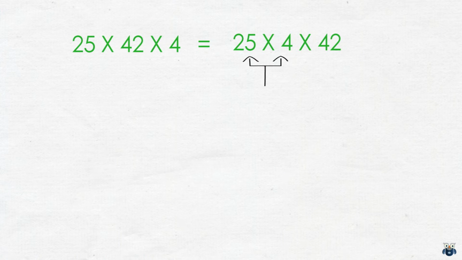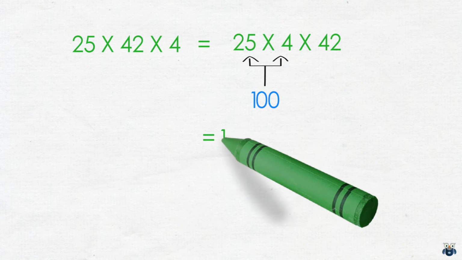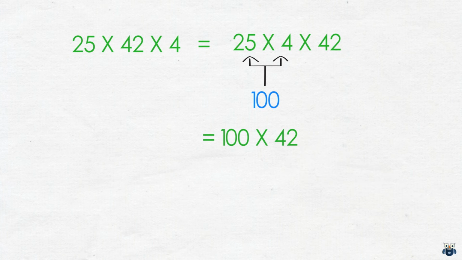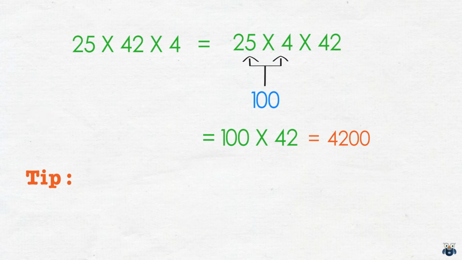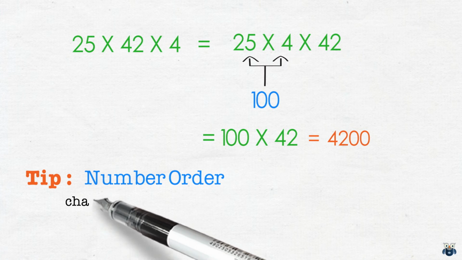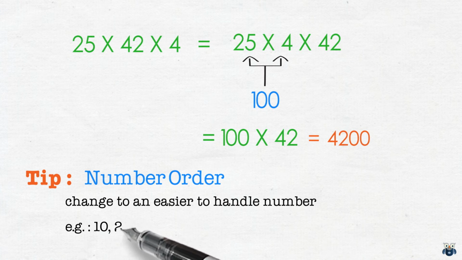Let's now solve this juggled problem statement. 25 times 4 is 100. We are then left with 100 times 42, and this is easy to solve. The answer is 4,200. So here's our next step. When solving multiplication problems, see if you can change a multiplier to an easier to handle number, such as one of these.